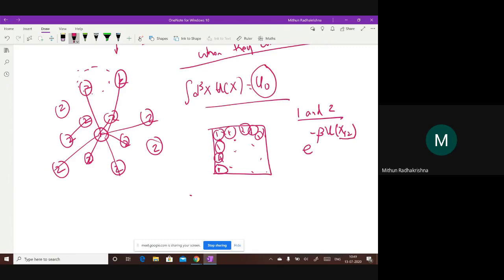What is the phase space for 1? 1 can be anywhere in the box. So the total integral of d cube x1 d cube x2 e to the power minus beta u of x12 is V times u naught. Everybody following this or no?